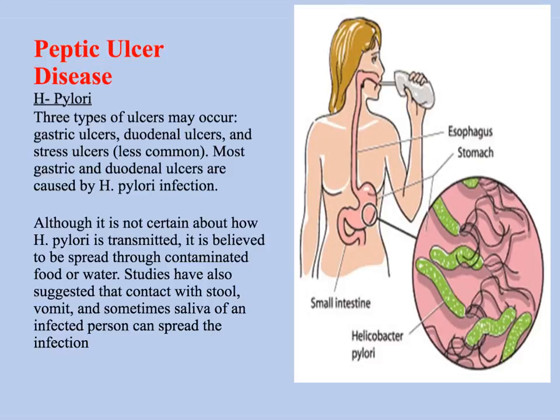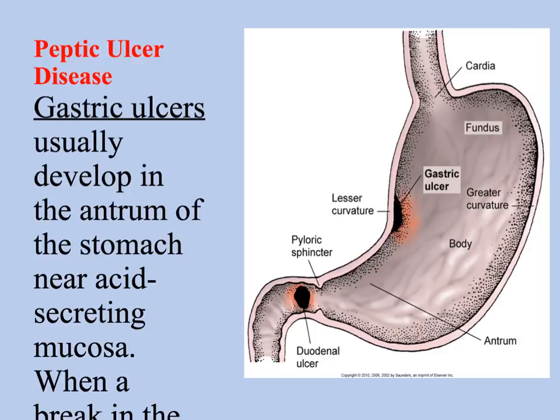A common complication of peptic ulcer disease is hemorrhage. If the lesion is so bad that it causes a bleed, the patient can bleed to death from one of these. So we need to identify any GI bleeding early and make sure we're doing what we need to do to stop that bleed before it becomes too extensive. Here is a visual picture of the gastric ulcer and the duodenal ulcer that occur from peptic ulcer disease.